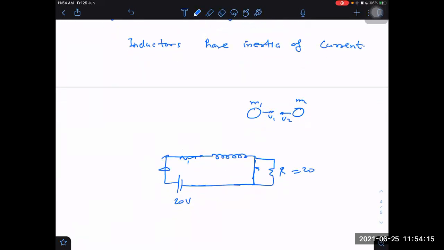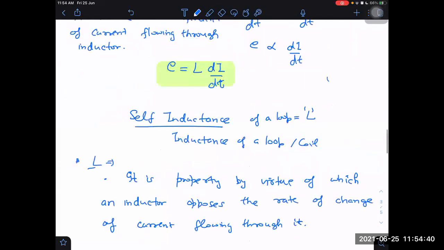Steady state means state of constancy. R is equal to 20 ohm. State of constancy of current. When current is constant and does not change, then we call it steady state. In steady state, L into di by dt will be 0. I told you what EMF is. EMF is L into di by dt.